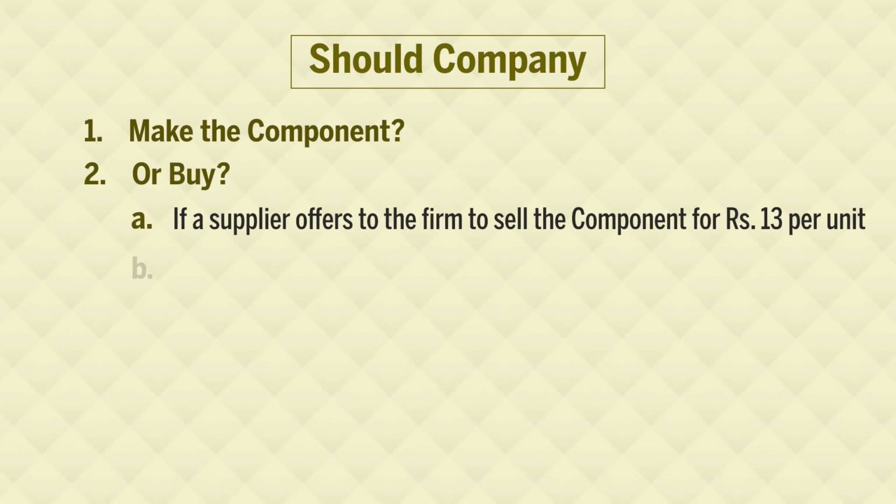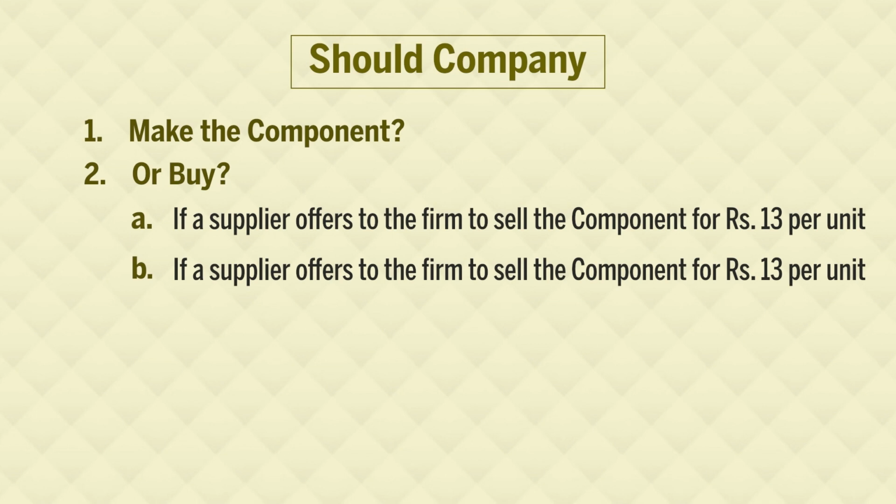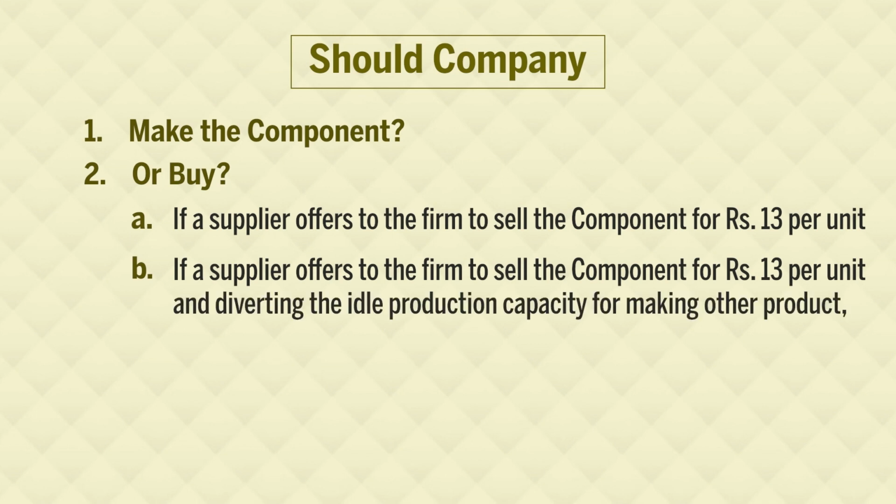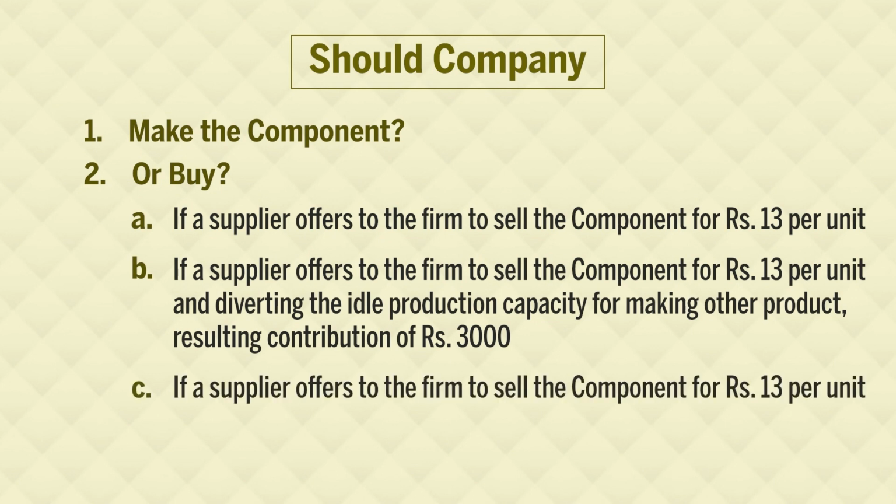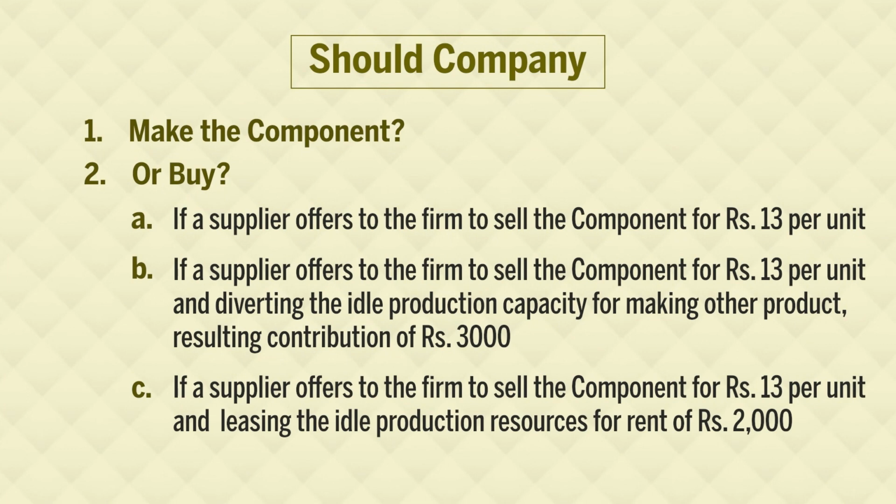Now in situation B, the supplier offers to sell the component for rupees 13 per unit, and whatever idle capacity we have should be diverted towards making the other product, and this will result in a contribution of rupees 3,000. The third situation: the supplier offers to sell the component for rupees 13 per unit, and whatever idle capacity we have, we are leasing outside, and we are getting income of rupees 2,000 in the form of lease rent.